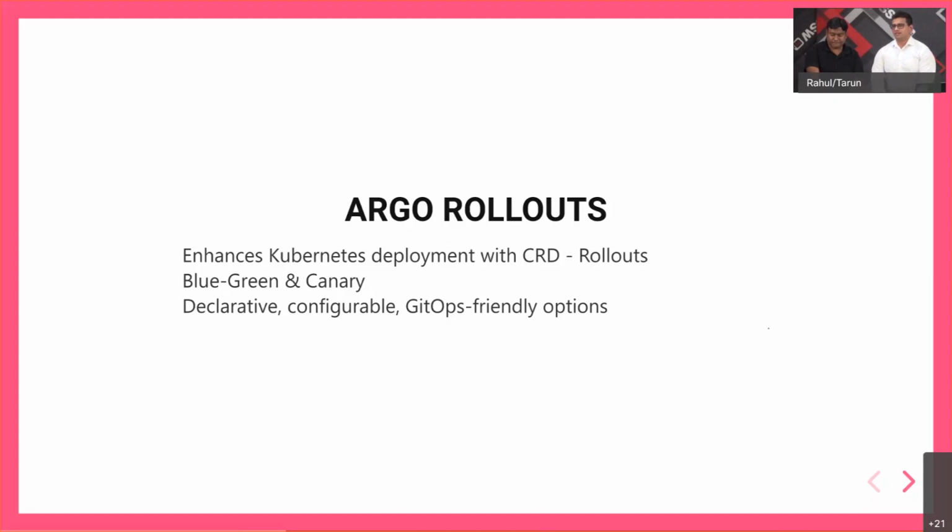So that brings me to the next project in the Argo family, which is Argo Rollouts. Kubernetes by default has just two rollout strategies, which means that if you have an application and you want to update it, by default, Kubernetes will support a rolling deployment model by which each of your pods that have the existing version of your application would be taken down, patched, and then brought back to life. And another one is recreate. With the recreate strategy, all of the pods of your application with a particular version are taken down, and then the fresh version of your application is rolled out.